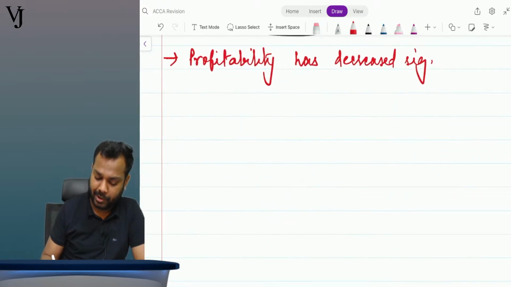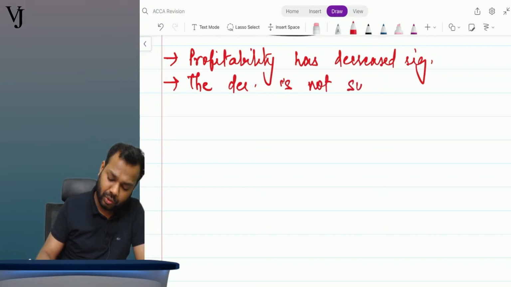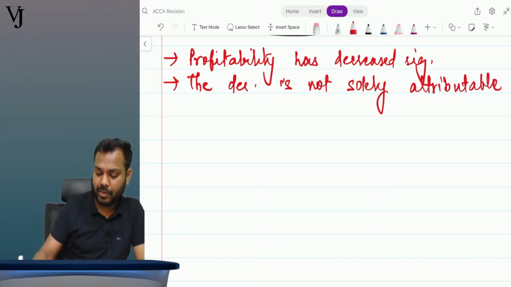First point. Second point, the decrease is not solely attributable to sale of division.